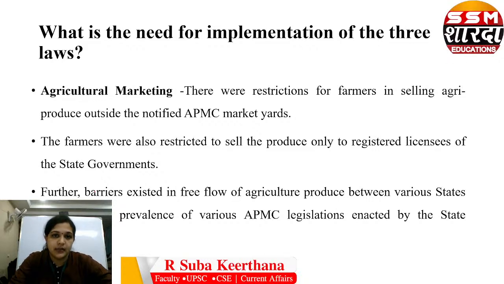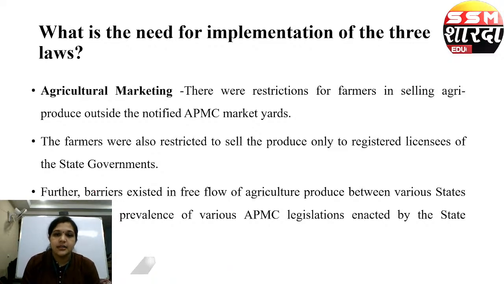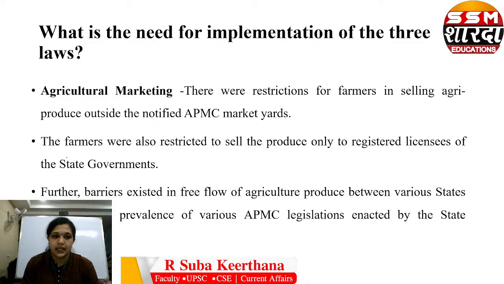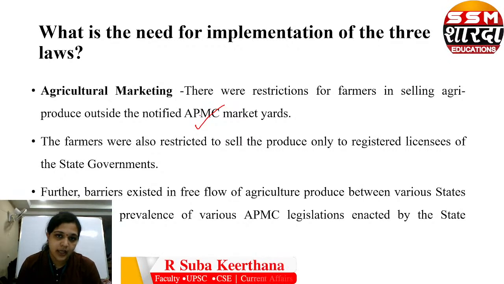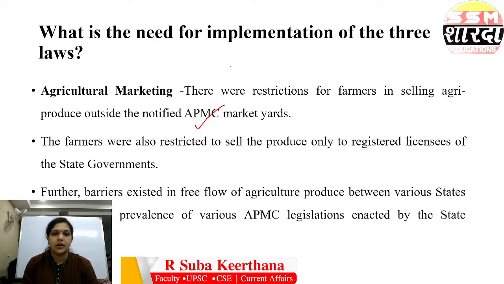Fine. So what is the need? Why were these three laws introduced? First is agricultural marketing. There was a restriction for farmers in selling agricultural produce outside the APMC market yards. But now since these farm laws have come, they have a free hand. They can sell at a competitive price.